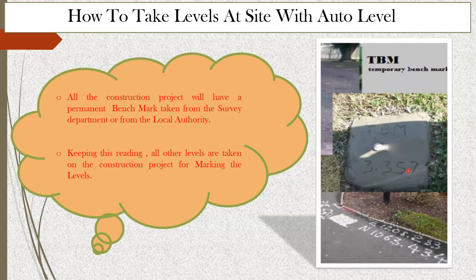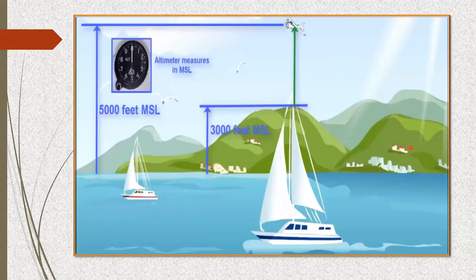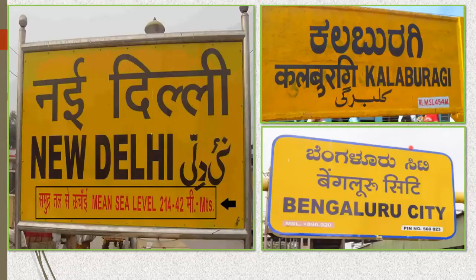Now, how do you do that? How do we get this temporary benchmark? We'll try to understand. Before understanding the temporary benchmark, we have something called a permanent benchmark. So I'll first explain what this permanent benchmark is. If you have visited any of the railway stations, what will happen? You can see it's written New Delhi, and what is written here? Mean sea level, that is 214.42 meter.